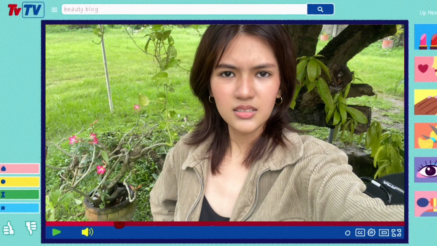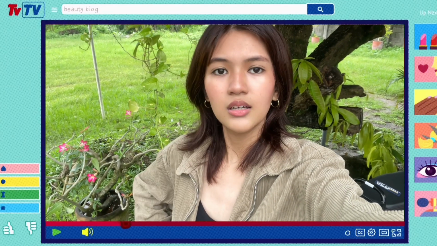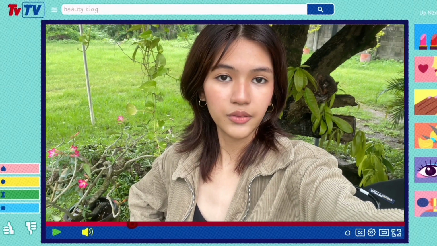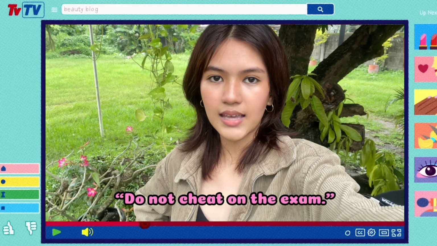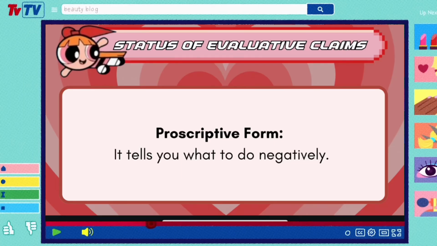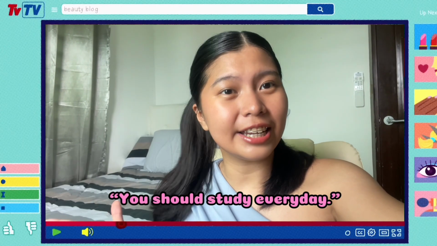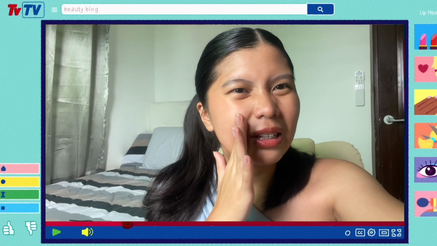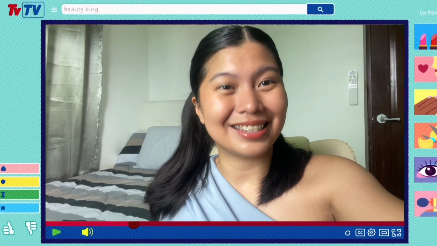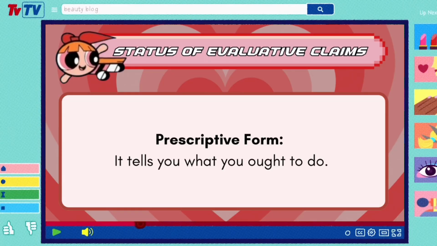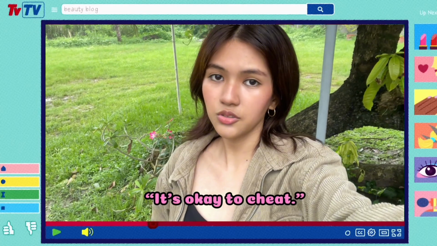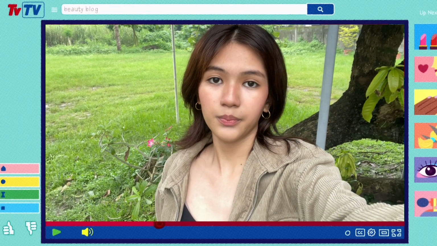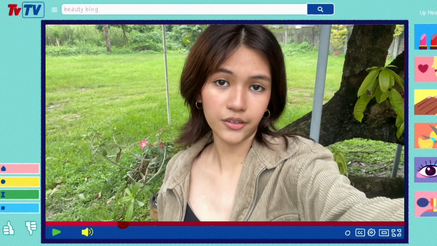But Bubbles, let's not forget about commands, shall we? Sometimes when you make an evaluative claim, they come out as instructions, like do not cheat on the exam. That's a prescriptive statement. It tells you what not to do. Or like, you should study every day, something that I don't usually do. That's a prescriptive statement. It tells you what you ought to do. And yeah, if you flip them around like saying, it's okay to cheat, people will think that's wrong based on the public consensus and shared values.